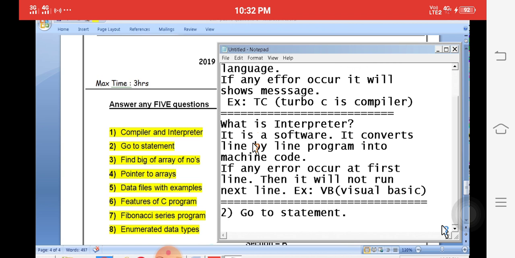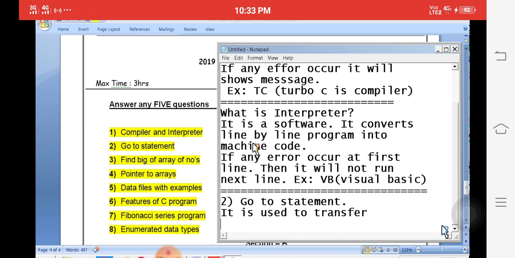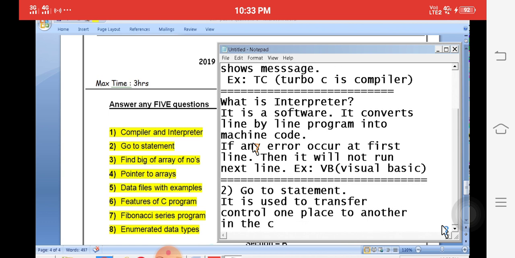What is the purpose of the goto statement? The goto statement is used to transfer control from one place to another in the C program. It's very simple. Goto statement is nothing but a jumping statement. It is used to transfer control from one place to another place in the C program.